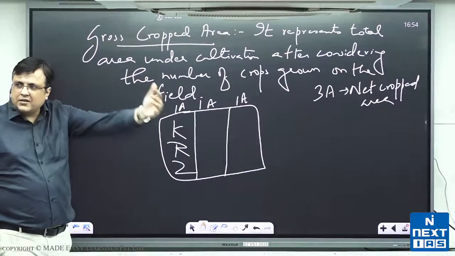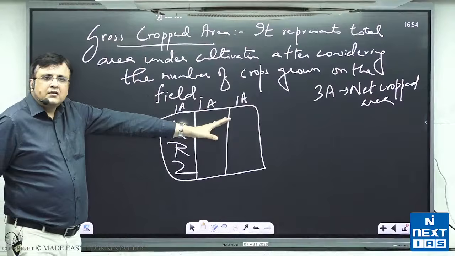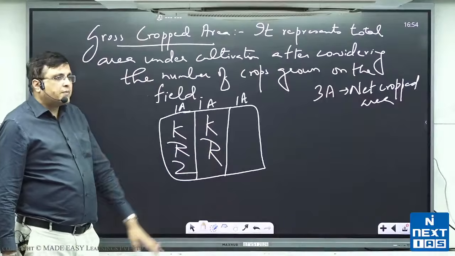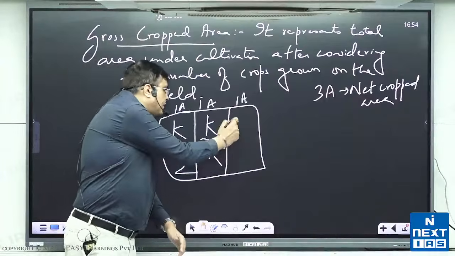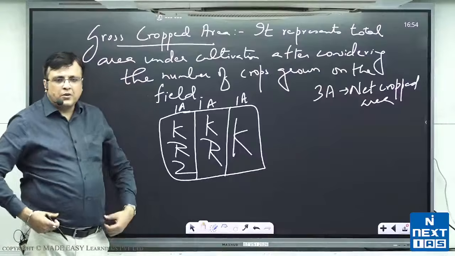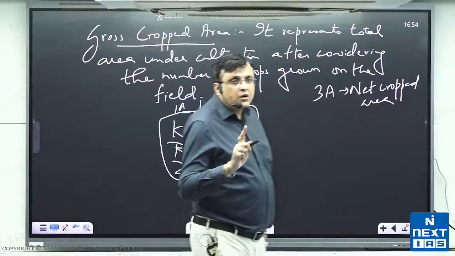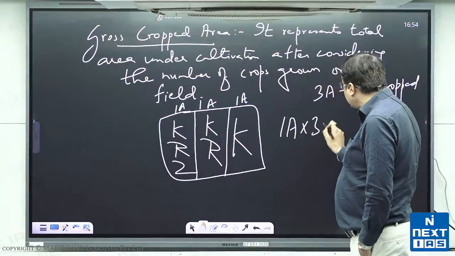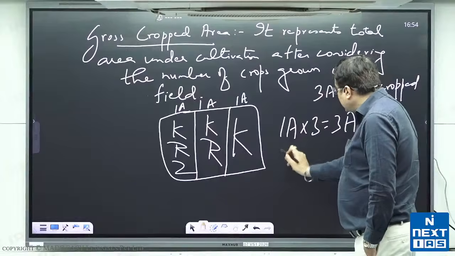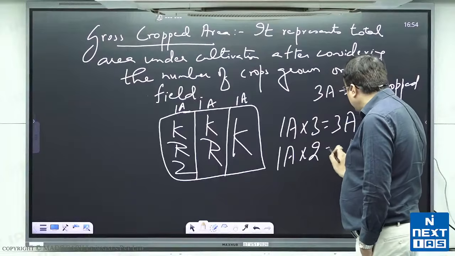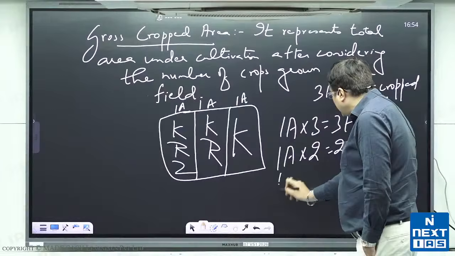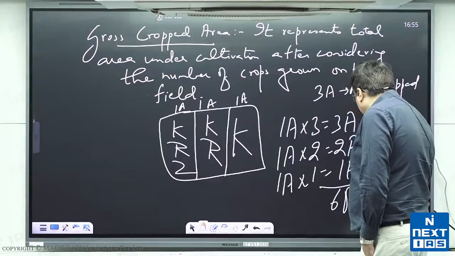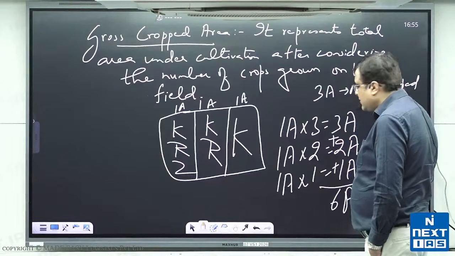एक दूसरे किसान है जो इनके पड़ोसी हैं, the neighbor. This farmer grows a kharif crop and a rabi crop. And suppose there is a third farmer and that farmer grows only a kharif crop. In that case, the gross cropped area will be first acre of land grown thrice, then second acre of land grown twice, and third acre of land grown once. Together they add up to 6 acre.